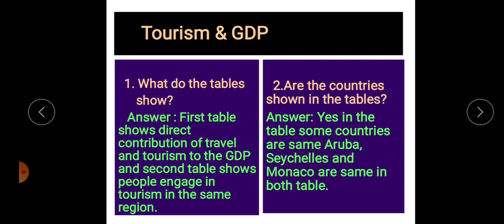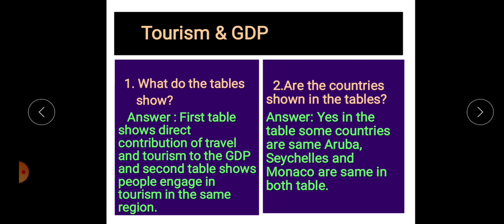There is a close relation between tourism and GDP. We can find this out with the help of observing these two charts. Now there are questions related to the charts. What do the tables show? The first table shows the direct contribution of travel and tourism to the GDP, and the second table shows people engaged in tourism in some regions.